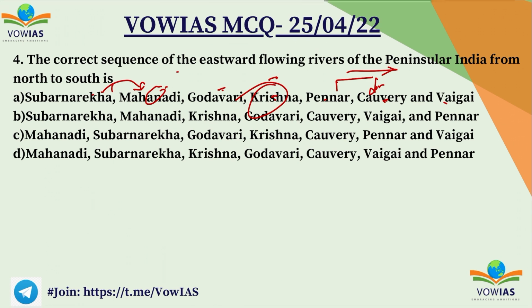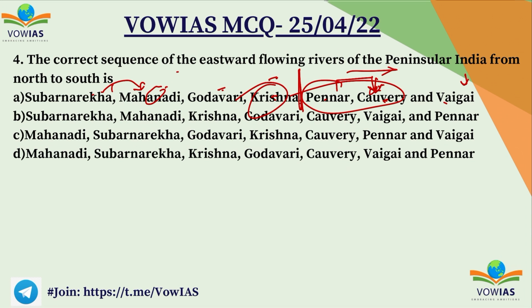So this is the thing that we will have to notice, because till Godavari and Krishna, most of the people will do it correctly, but here they will get confused between Pennar and Kaveri. So Pennar is also an east flowing river, and it flows from Karnataka to Andhra Pradesh and then to the Bay of Bengal. And after that you have the Kaveri. Kaveri starts in the Talakaveri region in Karnataka near the Coorg district, and then it flows into the Bay of Bengal, and last you have the Vaigai.